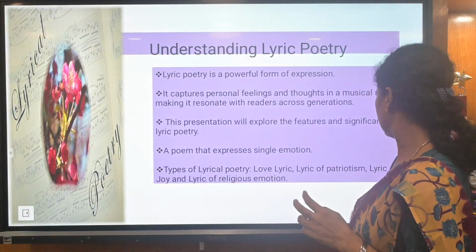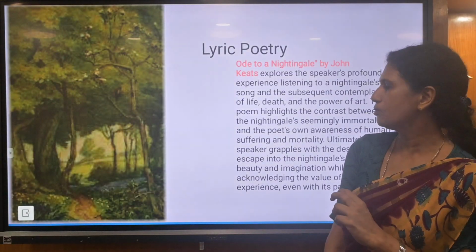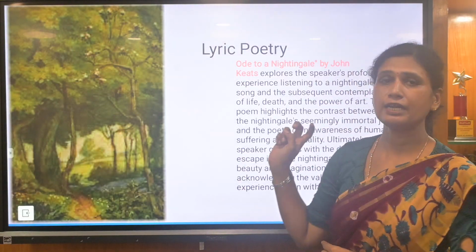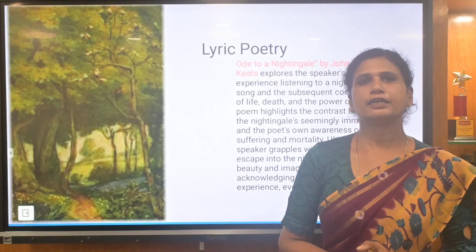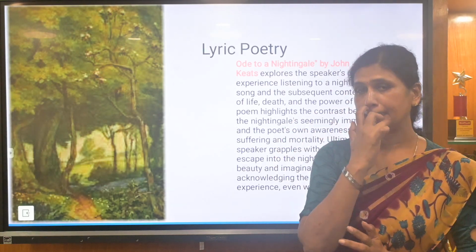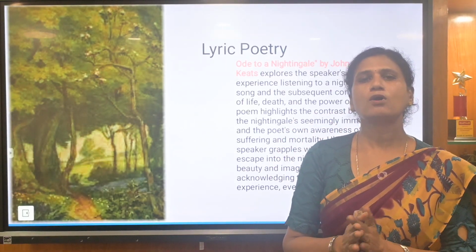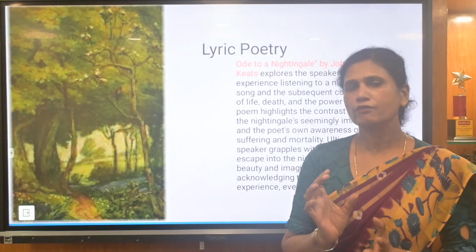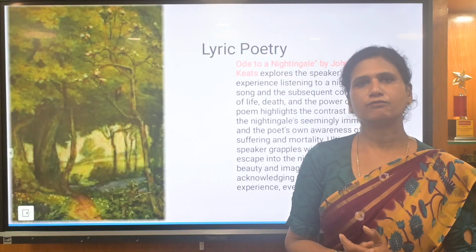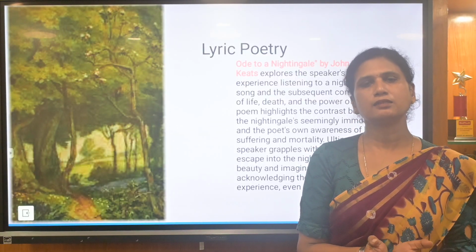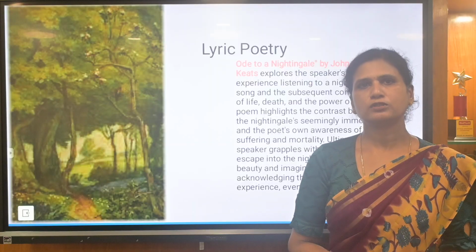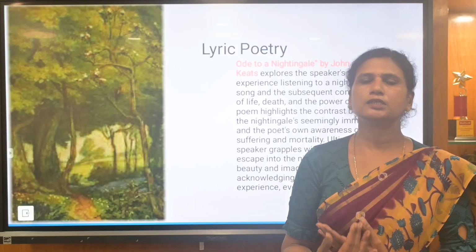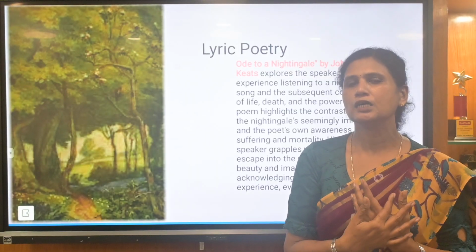And next, what else do they say? Talking about lyric poetry, here we have taken one example from literature, that is Ode to a Nightingale by John Keats. What is the author talking about in Ode to a Nightingale? From the title itself, we come to know that the author is trying to say it's about a bird. A nightingale is a bird. Here the author is describing a nightingale.